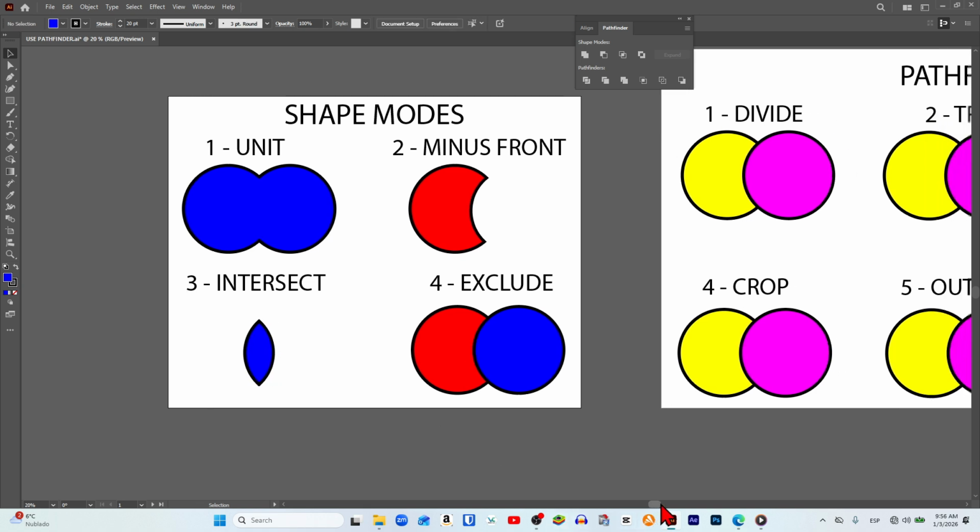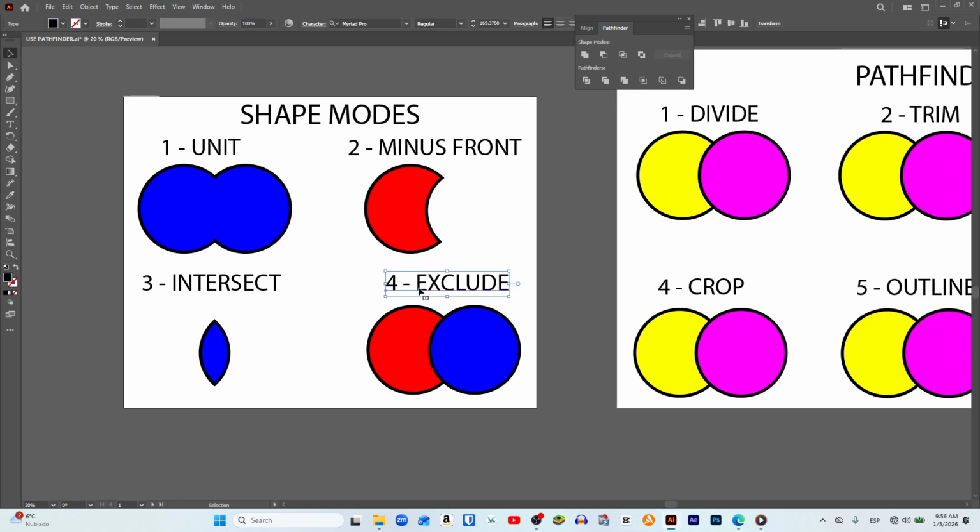After that, we move on to the last tool in the Shape Modes section, which is the Exclude tool. Here what is going to happen is exactly the opposite of what happened with the previous tool we just used. Instead of preserving only the shape that both circles share, the part that both circles share will be removed entirely, and the two independent shapes will remain visible.